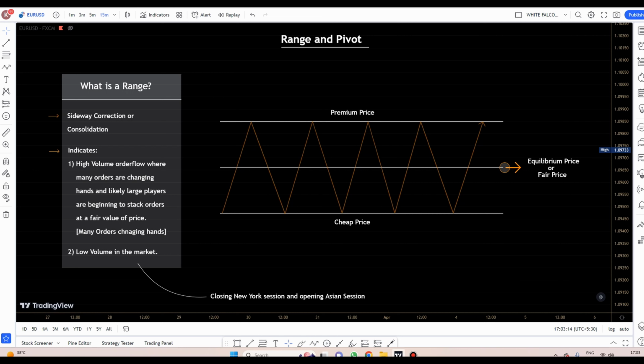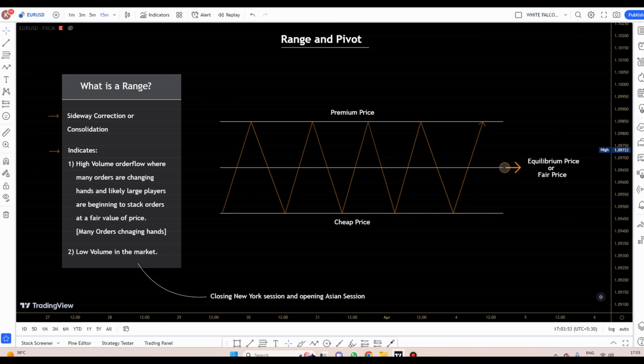Generally, range indicates, the first one is high volume order flow where many orders are changing hands and likely large players like banks and institutional firms are beginning to stack orders at a fair value of price, right? और second चीज है low volume in the market. तो low volume generally closing the New York session and opening the Asian session. ये टाइमिंग के बीच में आपको लो वॉल्यूम काफ़ी देखने को मिलेगा. और लो वॉल्यूम अगर आप आइडेंटिफाई कैसे कर पाओगे मार्केट में, सो जो कैंडल्स की विक्स और जो शेडोज होती है वो काफ़ी बड़ी बड़ी होती है उस टाइम.